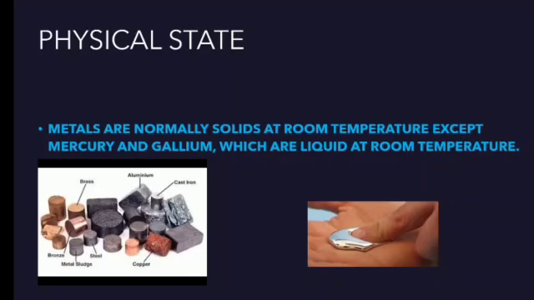The first physical property of metal is physical state, the state of metal. So what is the state of metal? Metals are normally solids at room temperature. There are two exception cases, mercury and gallium. Both are metals but they are liquid at room temperature. Other things you can see here, they are solid at room temperature.